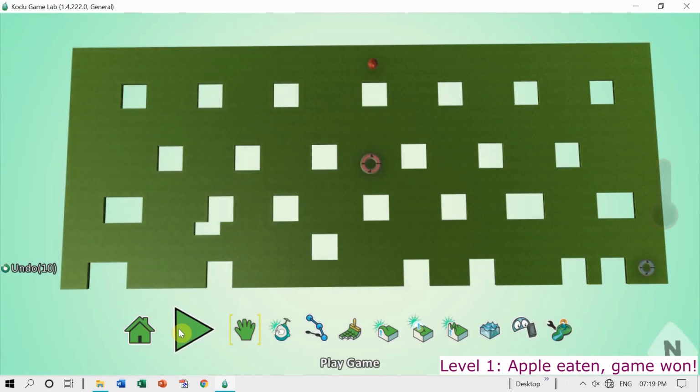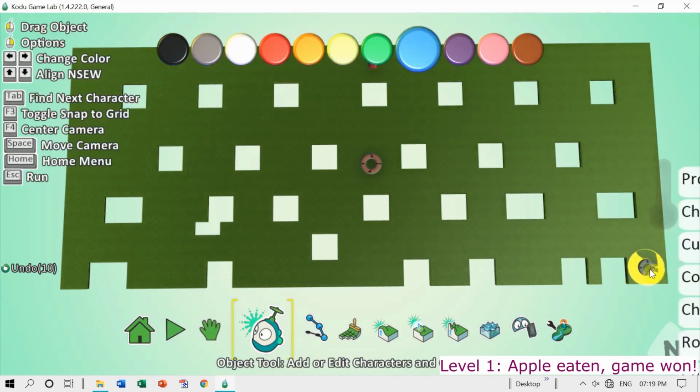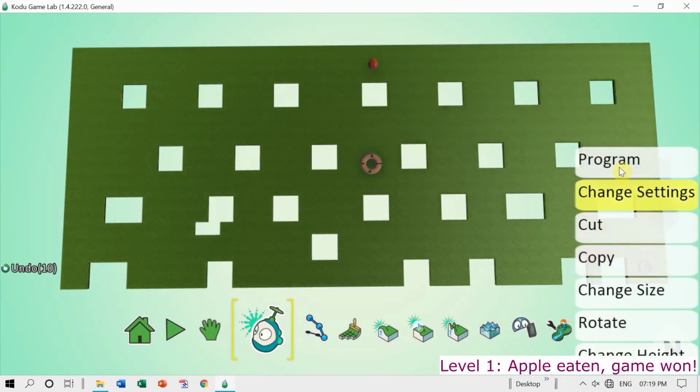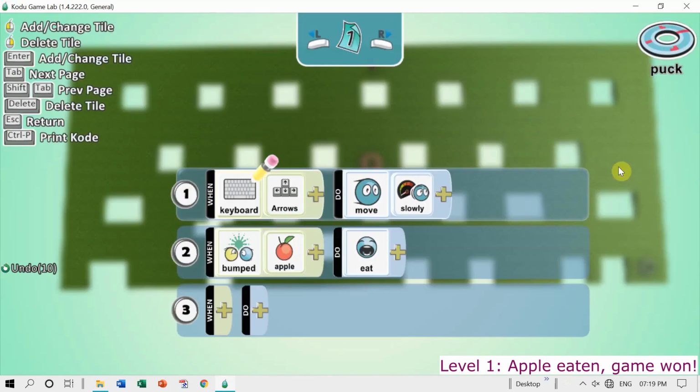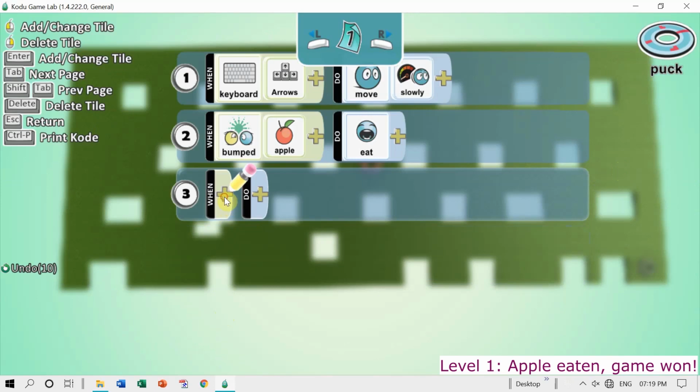Now what we have to decide is that if the player's puck is able to bump into the apple, the player wins the game. So we again go back to the program editor for the blue puck. Again I have to take the same event, bumped apple.